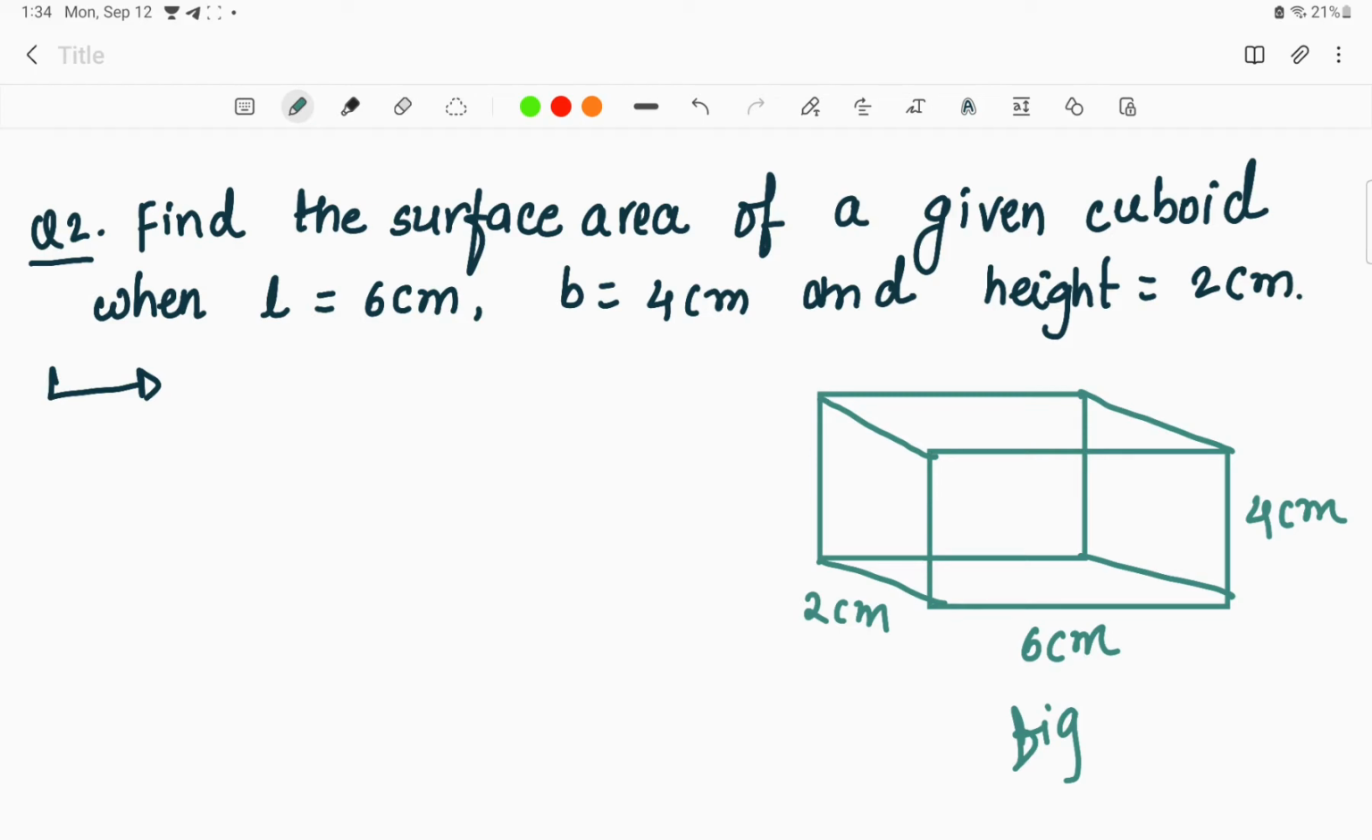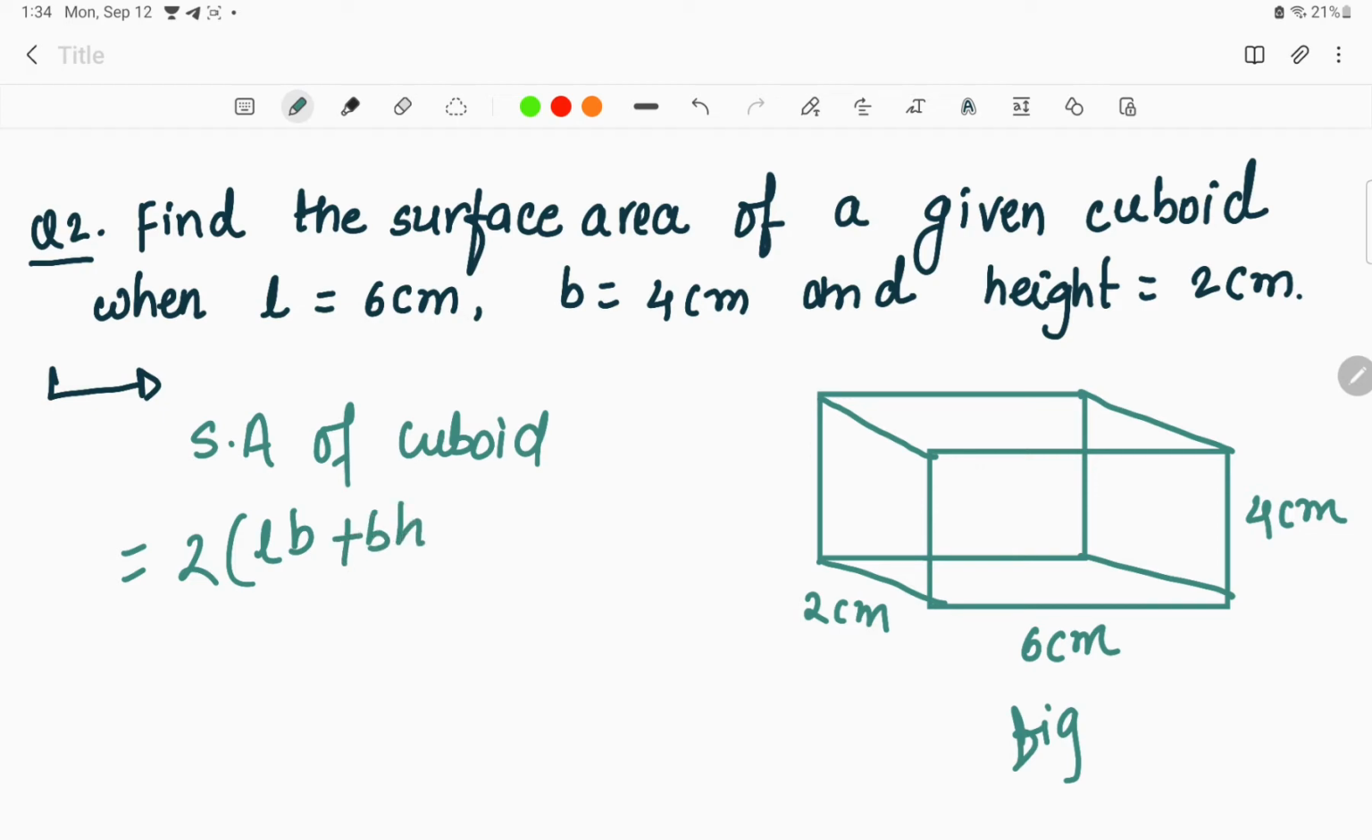Okay. What we have to find out here is the surface area of the cuboid. How to explain this? How to give the answer over here? We know the formula for the surface area of a cuboid. Surface area of cuboid is equal to what? 2, that is twice of length into breadth plus breadth into height plus length into height. This is the formula that we have discussed in the previous lecture, right?